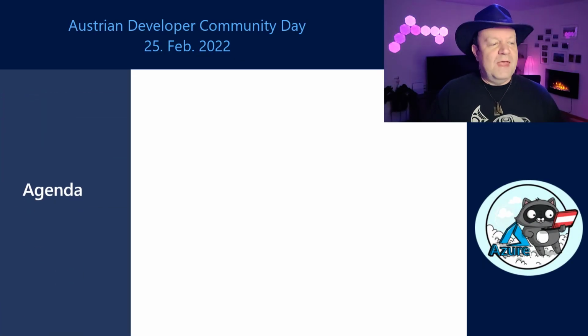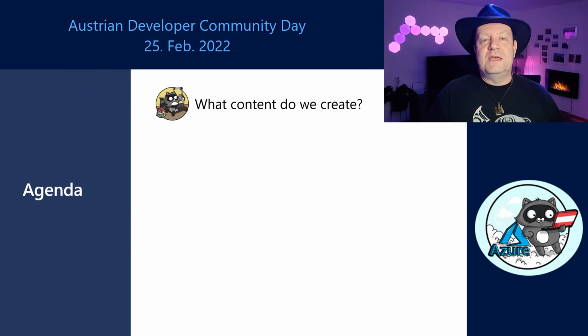So in the agenda today, we are going to start by talking about what kind of content we create, where can you find this content on Microsoft.com, and essentially all the type of content, events, shows, regular shows, but also special events, first-party event, and other type of events that we have.